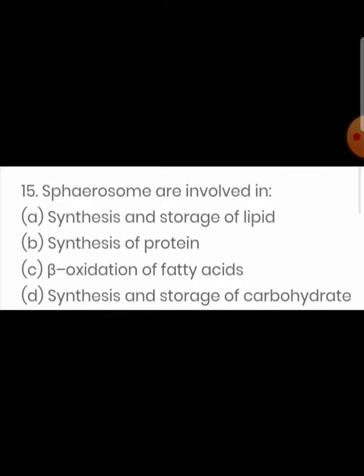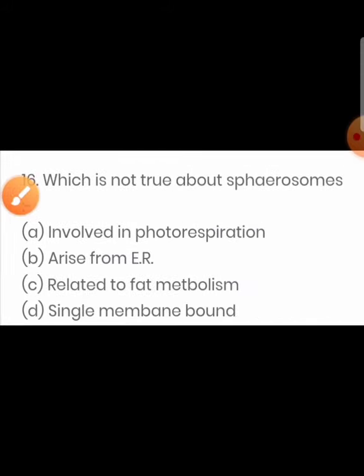Spherosomes are involved in synthesis and storage of lipids. Which is not true about spherosomes? Not true is involved in photorespiration, whereas they arise from endoplasmic reticulum, related to fat metabolism, and they are single membrane bound structures.